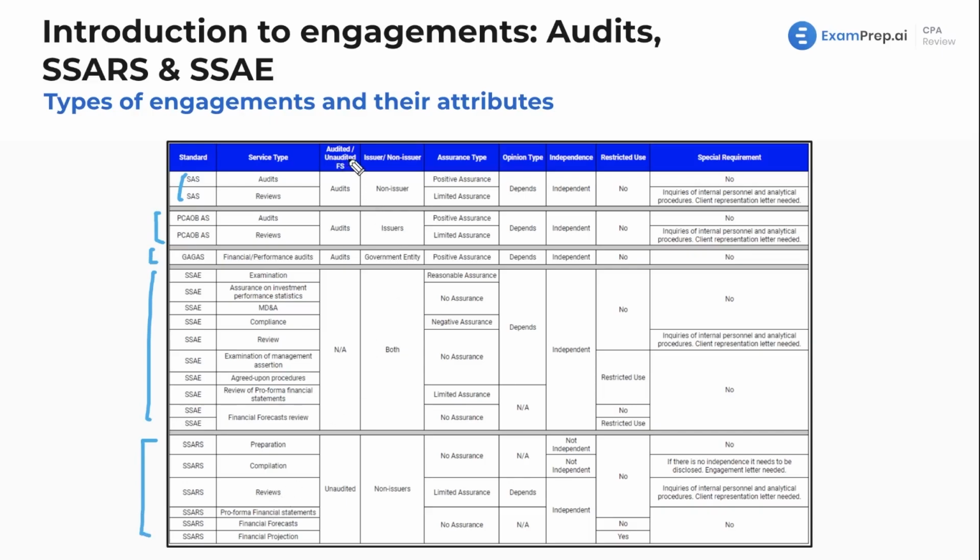Now, are we auditing or dealing with unaudited financial statements? What are we dealing with here? For audits and reviews falling under the statements on auditing standards, we're going to deal with audited financial statements. With public companies, they're required to get an audit. We'll talk about the SEC, all of that as we dive further into the exam. Governmental, you're going to have audited financial statements. For these engagement types, you don't particularly need audited financial statements. And here specifically, SARS is going to fall under unaudited financial statements.